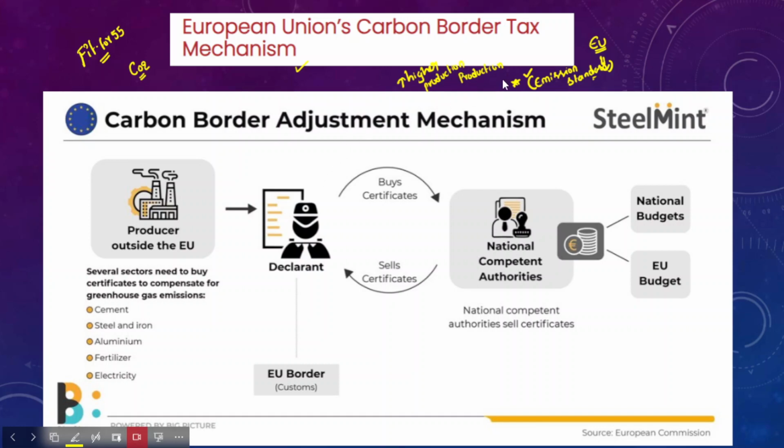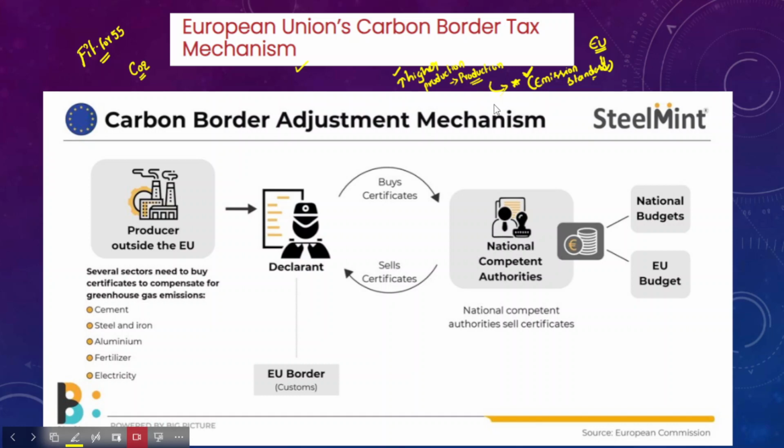Do you understand this? Since the European Union has imposed emission standards on the companies, in order to switch over to these technologies the production cost would be higher, or those companies which have not yet adopted the new technologies would have lower production because of these emission standards.